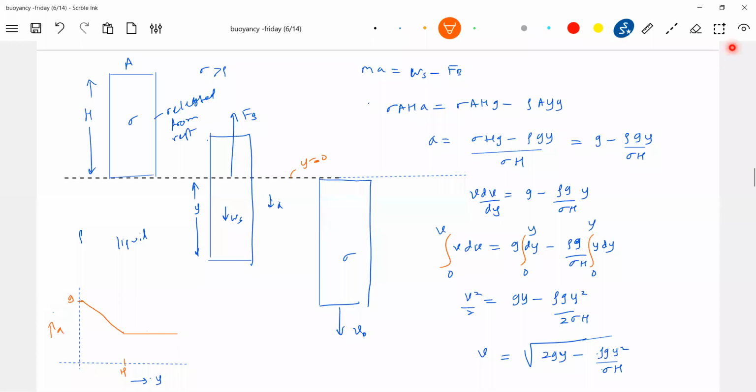Fine. So now as the cylinder gets into the liquid, the buoyant force magnitude will increase. Therefore the acceleration decreases, but speed will be increasing. Speed will continuously increase. Then once it gets fully into the liquid, the acceleration will be constant. How to tell that? Put y equal to H. So what will the acceleration be? G times 1 minus rho by sigma. What is the value of this acceleration?